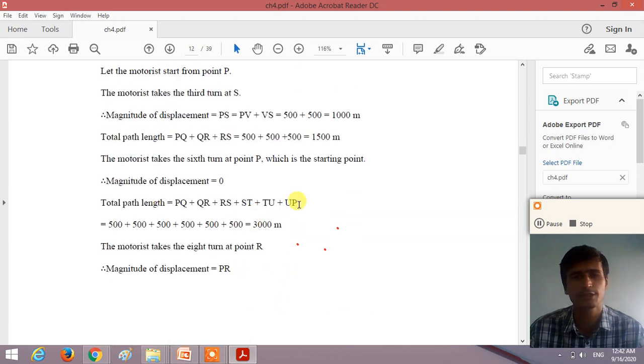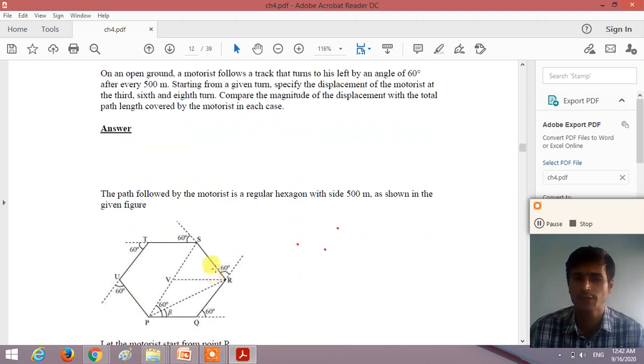Now it's the turn of the third turn. When the motorcyclist takes the third turn, it reaches S. Now what is the total distance covered by the motorcyclist? 500 plus 500 plus 500, that is 1500. Now what is the net displacement? Net displacement is PS, right? Here PS is equal to PV plus VS, that is 500 plus 500. We get the net displacement as 1000. So at the third turn, the net displacement is 500 plus 500, that is 1000, right?